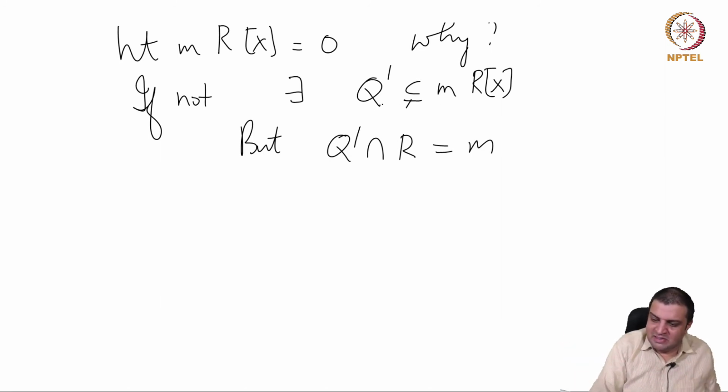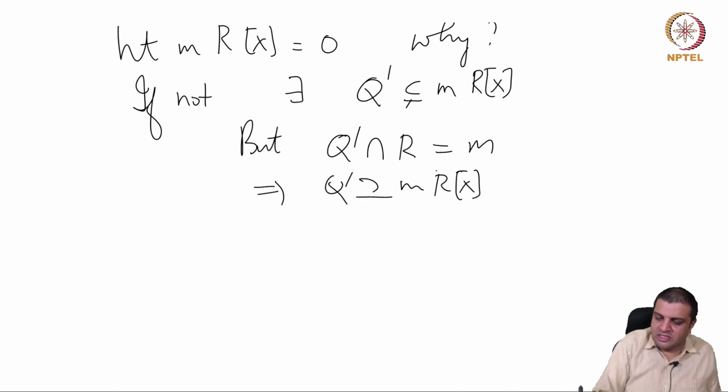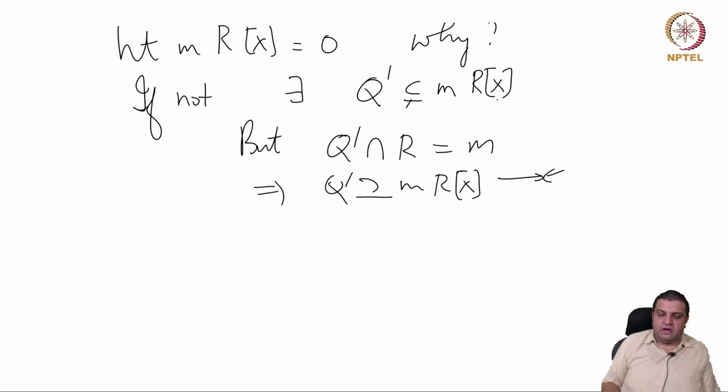Q prime will contain MRX, it's just QRX, and this is a contradiction because we just said that it's a proper subset of RX.